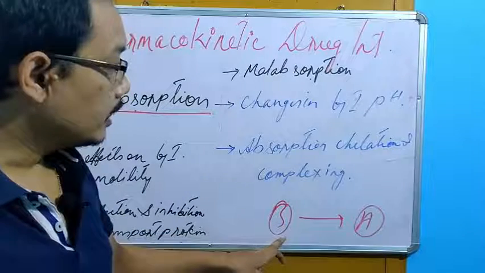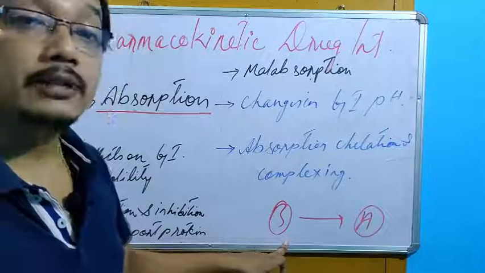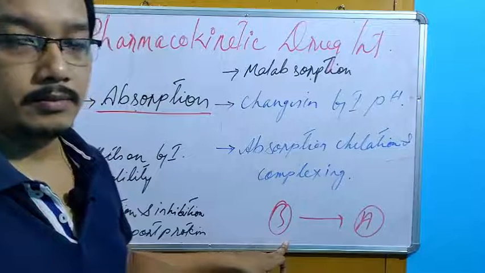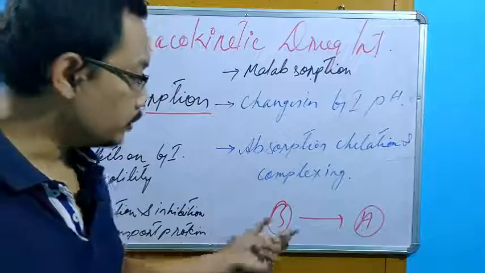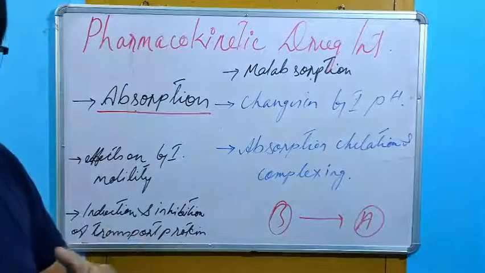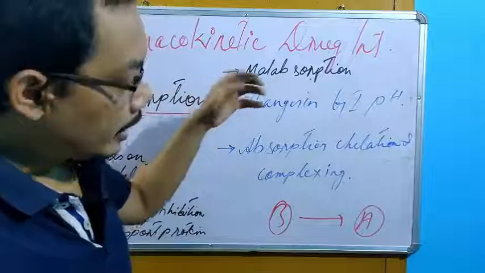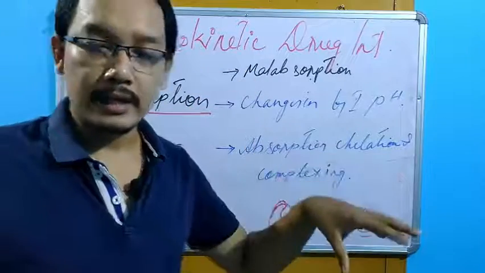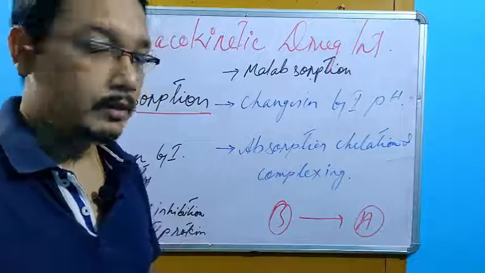If the drug B is certain kind of adsorbents or certain kinds of anionic resins, then what it will do? It will form a complex with the drug A. Getting my points? Or else we can say if any adsorbents or certain anionic resins are available in the GI tract, what it will do?